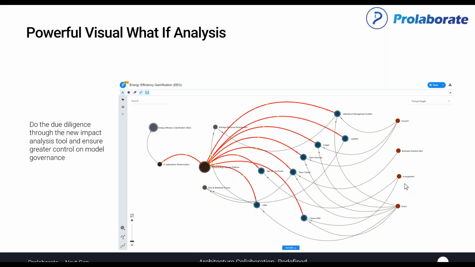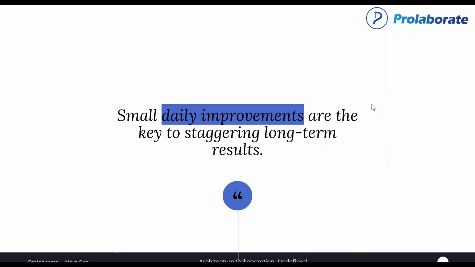So what will be the impact of changing things is one of the main benefits we get out of an architecture model. And the visual what-if analysis capabilities that we have included in the new version will help those users make the most out of the model information that we give to them.